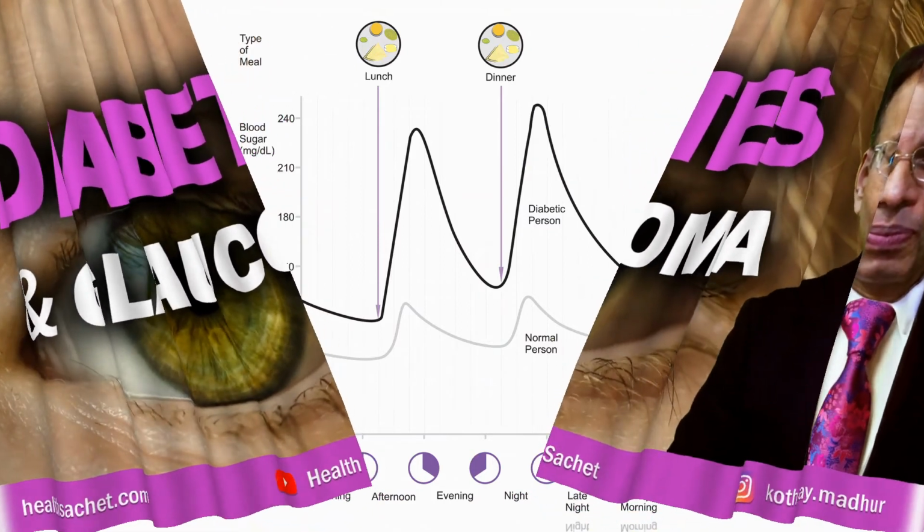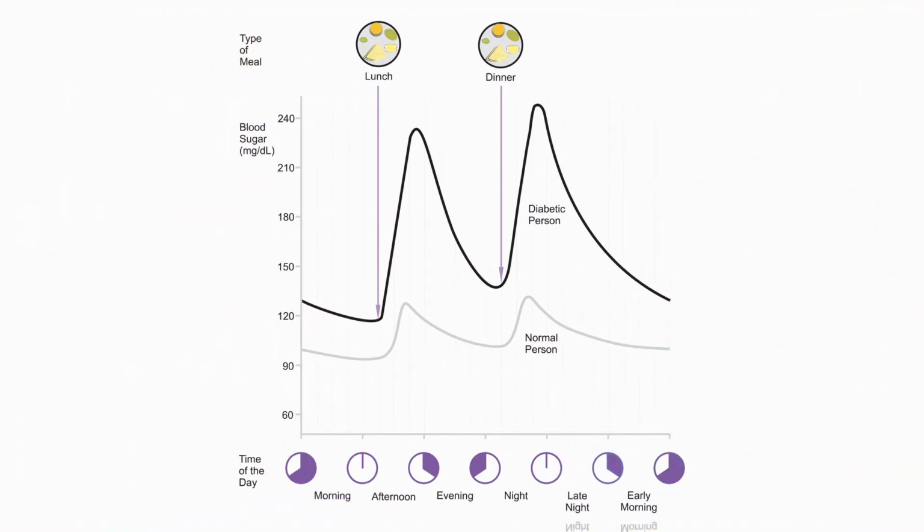In brief, it leads to higher blood sugar levels as shown in this graph. The lower curve shows how the normal person's blood glucose levels move through a day as he takes different meals. The curve above shows the similar blood glucose levels in case of a diabetic person. In simplest terms, the diabetic person's body has less control over its sugar levels and the average blood sugar levels are higher than normal. There are many serious and long-term consequences of this problem.